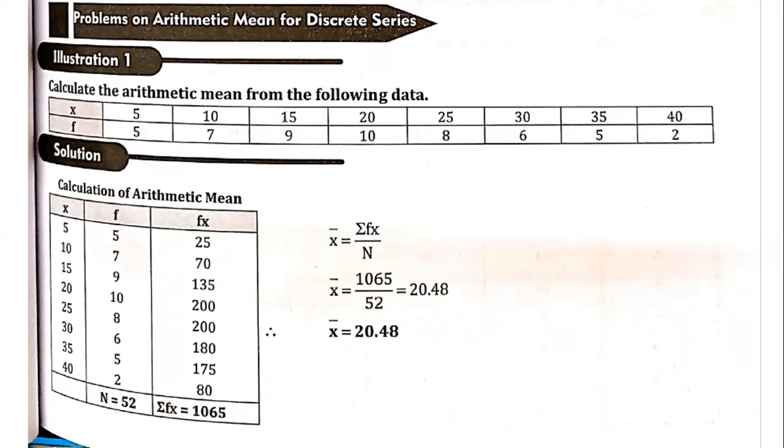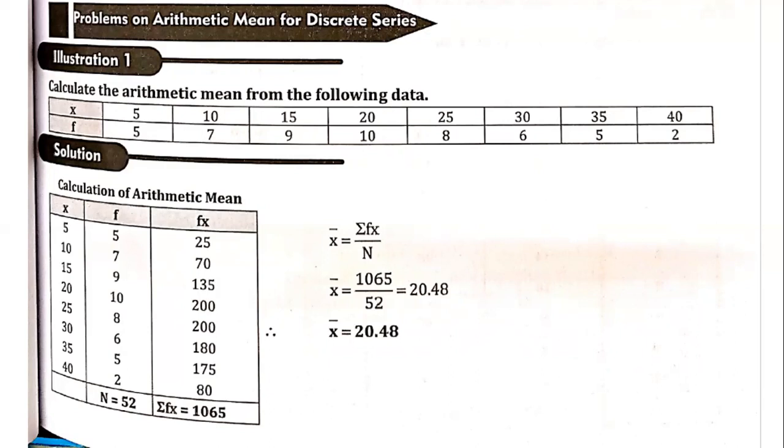Now here you can see that this is a discrete series because each of these numbers does have a frequency. For example, x is 5 and frequency is 5. That means this 5 is repeated 5 times. Similarly, x is 10 here, so this is repeated 7 times. So like this, we take the frequency, which is going to tell you how many times that particular number is repeated. Now, based upon this, let us calculate the arithmetic mean.